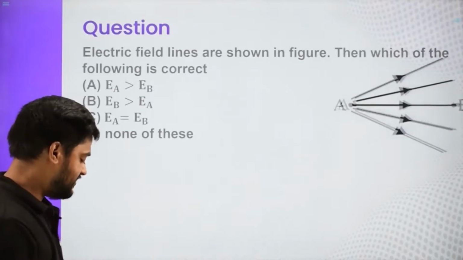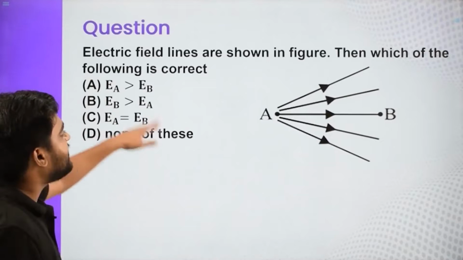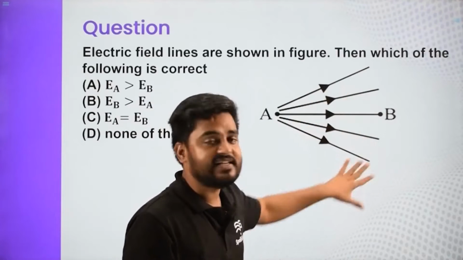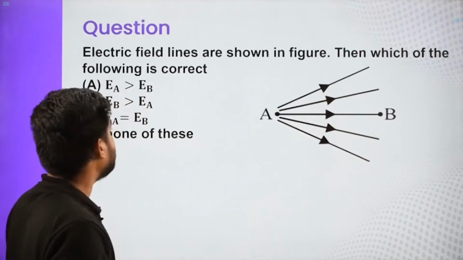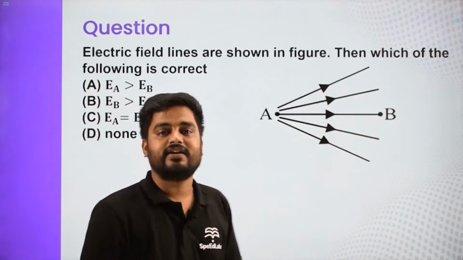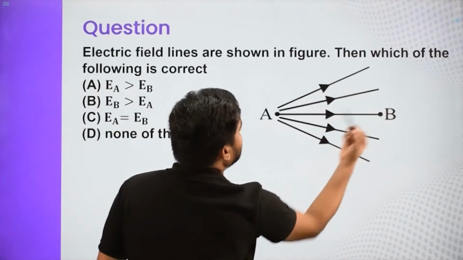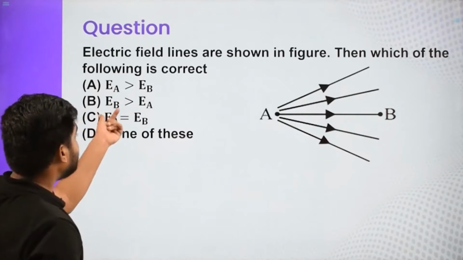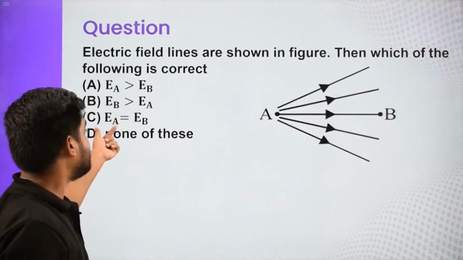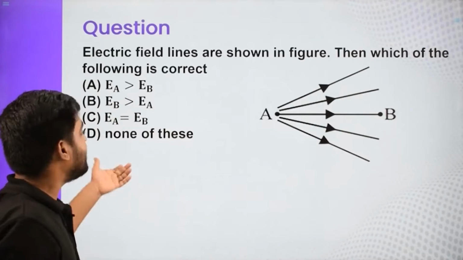Let us do a question. So what does this question say? The question says that electric field lines are shown in the figure. This is the region where electric field lines are shown. Now, which of the following is correct? Options are: electric field at point A is greater than electric field at point B; electric field at B is greater; electric field at points A and B both are equal; and none of these.